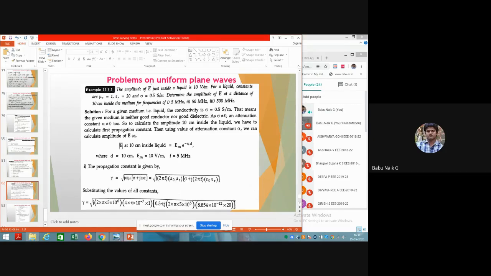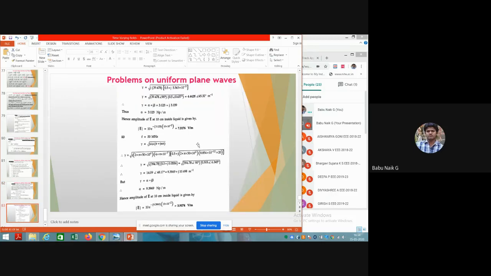which we take as 0.5 Siemens per meter, and then plus j omega epsilon here. So all these values you can substitute. After substituting, you can calculate the imaginary part and then the real part, where we get gamma is equal to alpha plus j beta. There we can calculate the attenuation constant, where alpha is equal to 3.123 Nepers per meter.